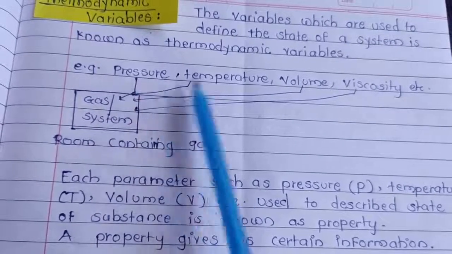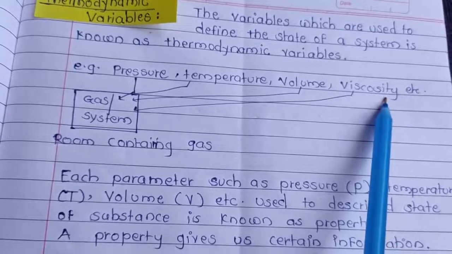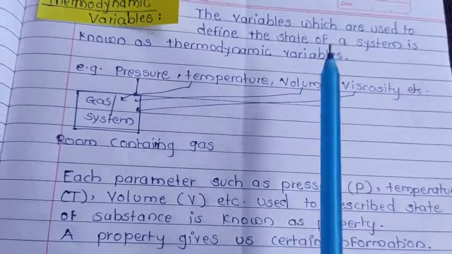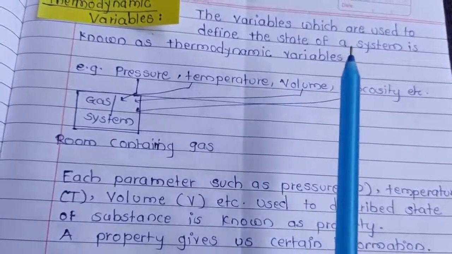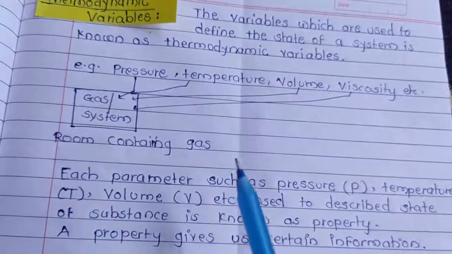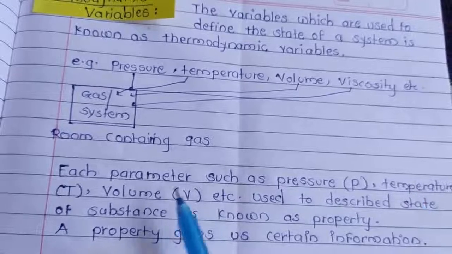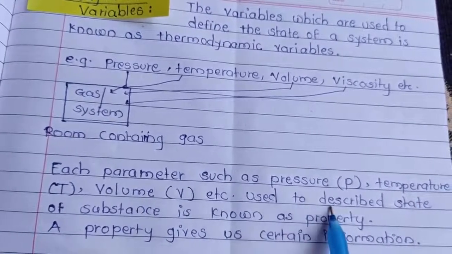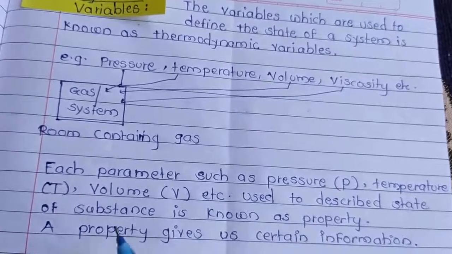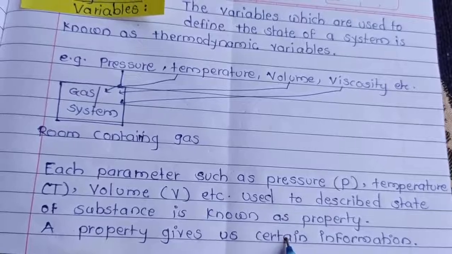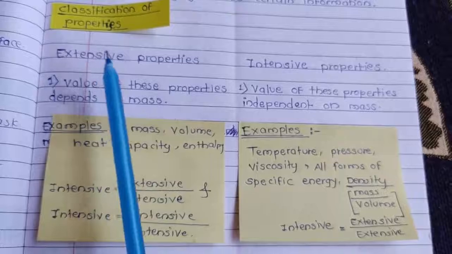Hence, pressure, temperature, volume, viscosity, etc. are the variables which are used to define the state of a system. Each parameter such as pressure, temperature, volume, etc. used to describe the state of a substance is known as a property. A property gives us certain information.